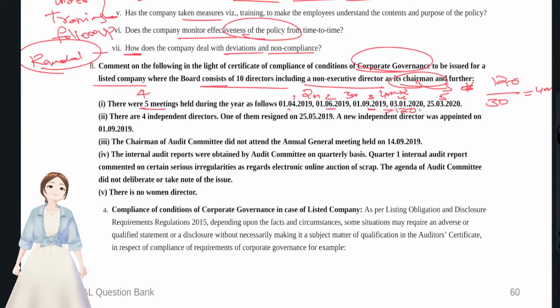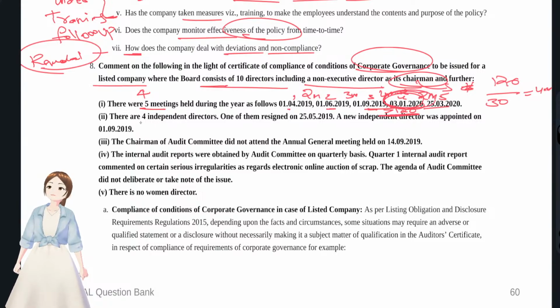This is just a rough calculation. You have to do it on a calculator. On a prima facie note, it's more than 120 days. This is in violation. Later on, within 2 months, they have made another board meeting. So there's one violation, more than 120 days.